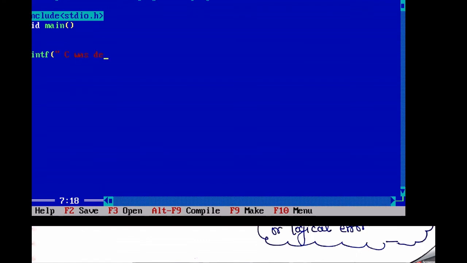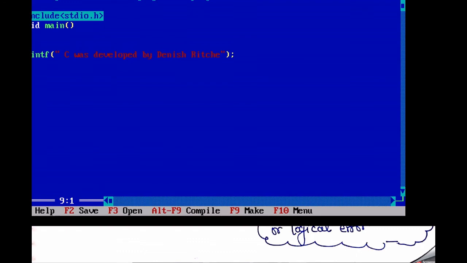C was developed by Dennis Ritchie. You can write anything here in any format. Don't think that whatever you want to print must be in small case, or must be in uppercase. No, this totally depends on you. Whatever you want to display on the screen, like headings, it totally depends on you.